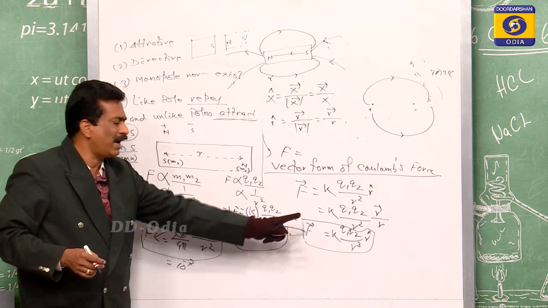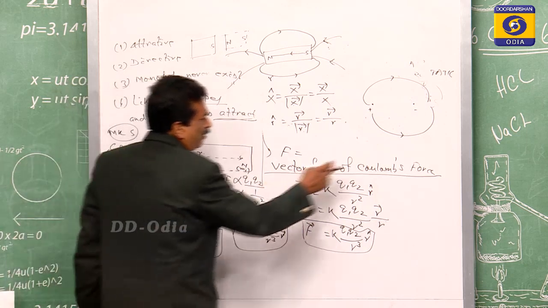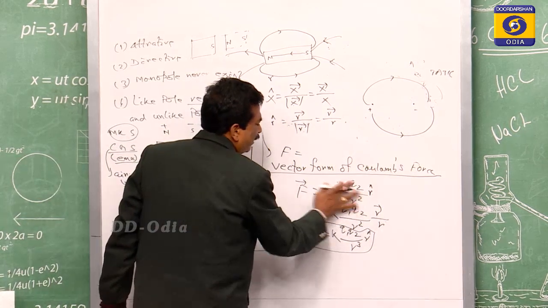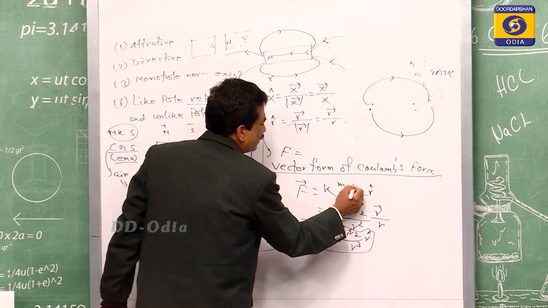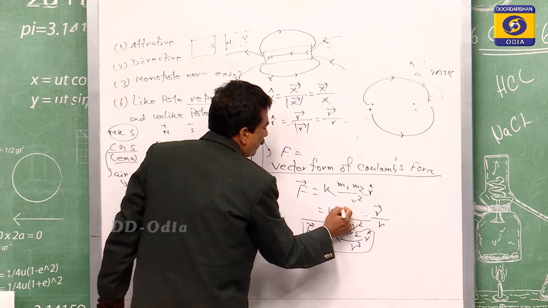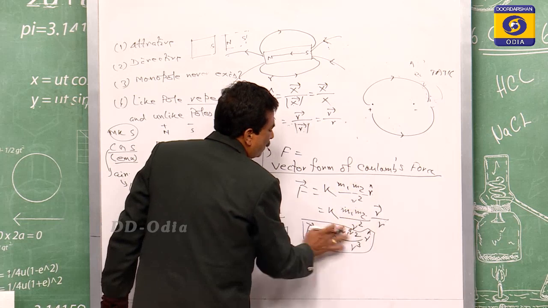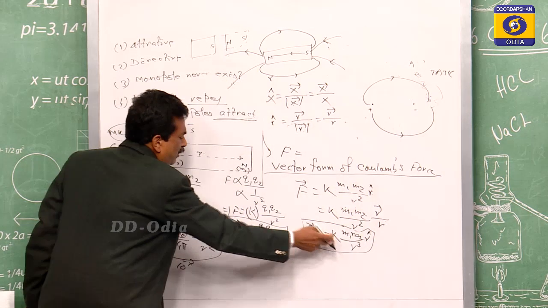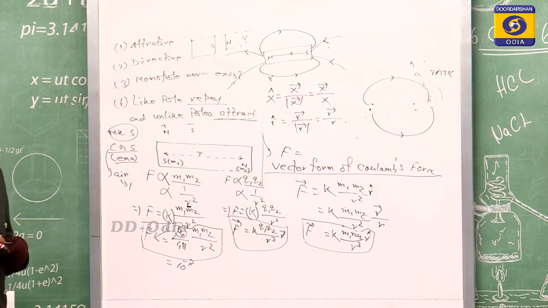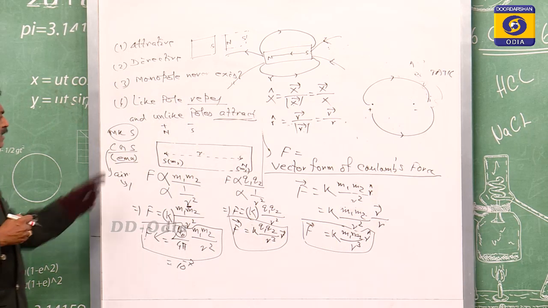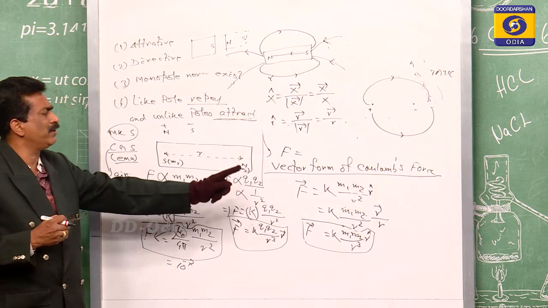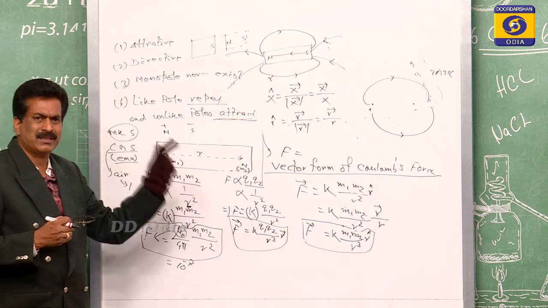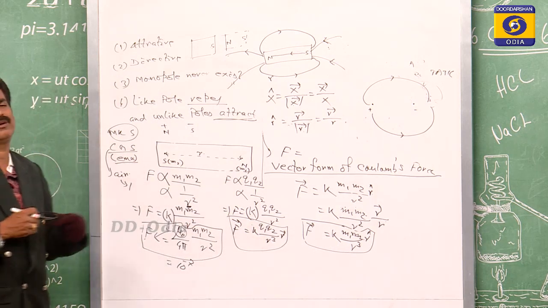You look, they look similar. For Coulomb's force of magnetostatics, it is m1 m2. This is for magnetostatics. This is for electrostatics. So this is Coulomb's law of magnetostatics, the mathematical expression with its vectorial form.